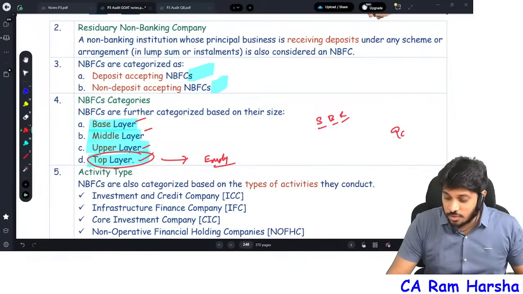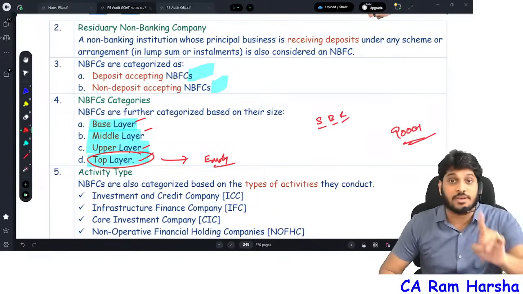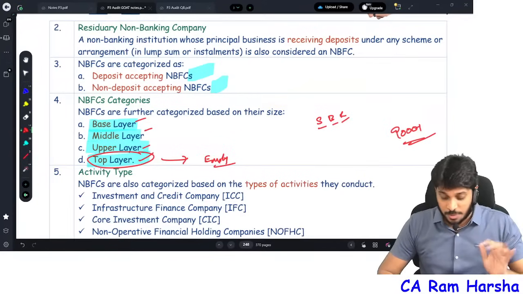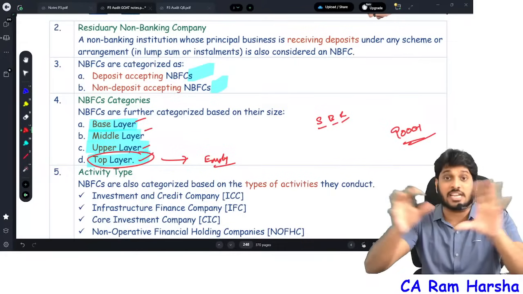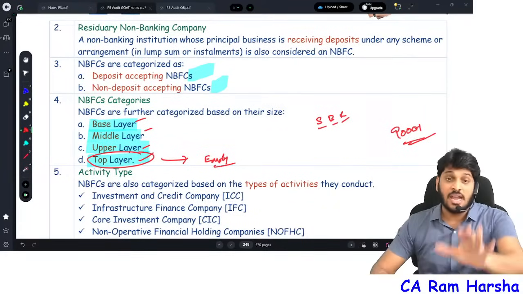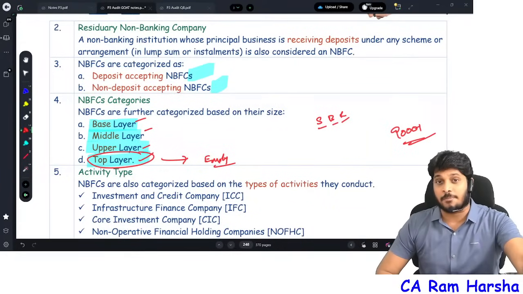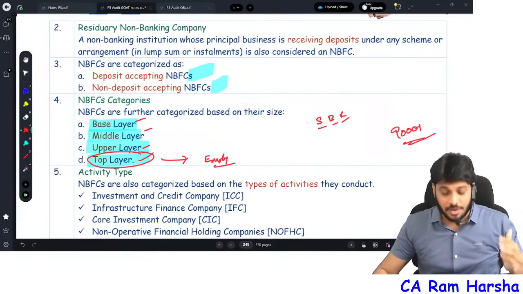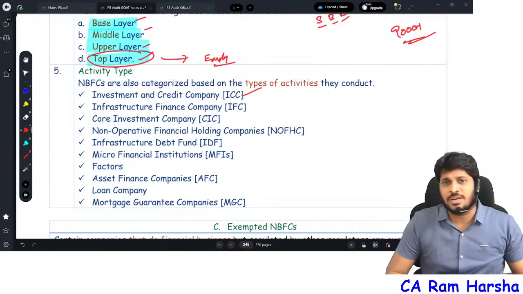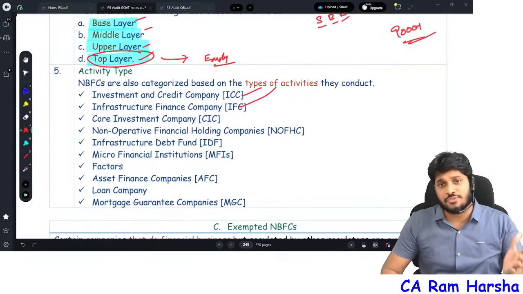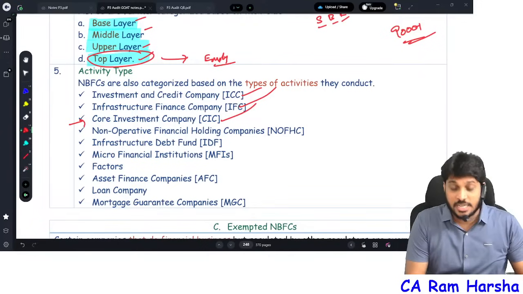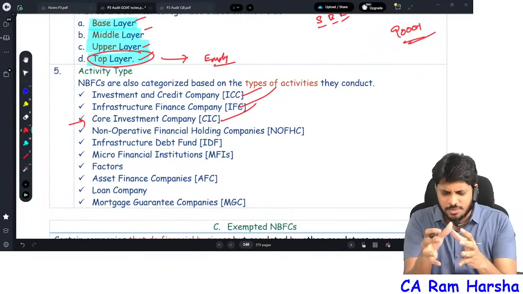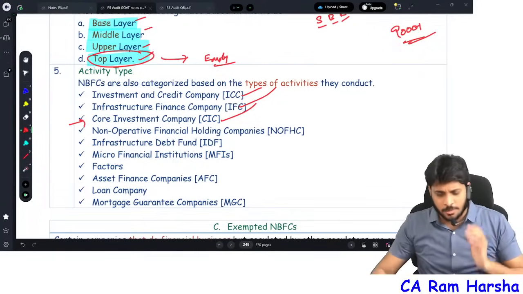Guys, right now there are 9,000 plus registered NBFCs with RBI. As per the latest list of NBFCs with RBI, you just open the RBI link PDF, and 9,000 plus NBFCs were there. And there are many types of NBFCs. What are they? Investment credit company. An NBFC can do infrastructure finance. An NBFC can do core investment activity. Further, regarding core investment company, there are some exemptions available. I will come back to it later.